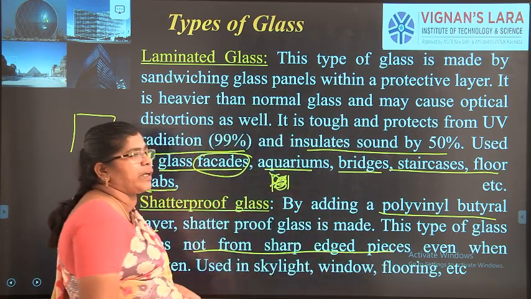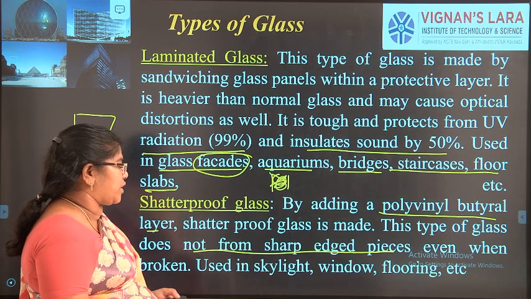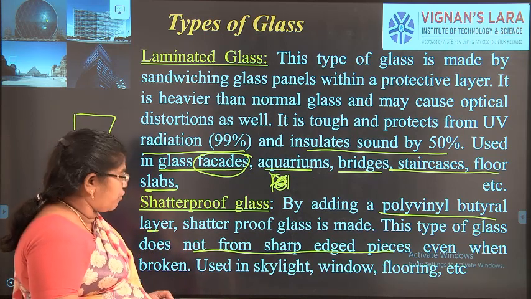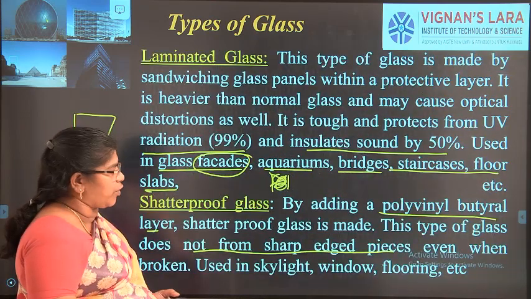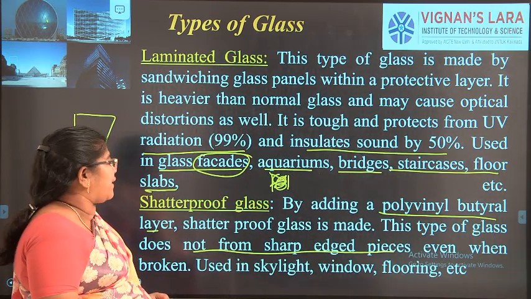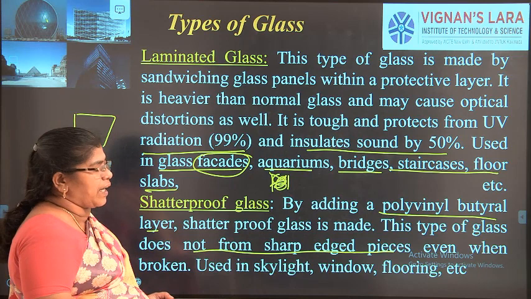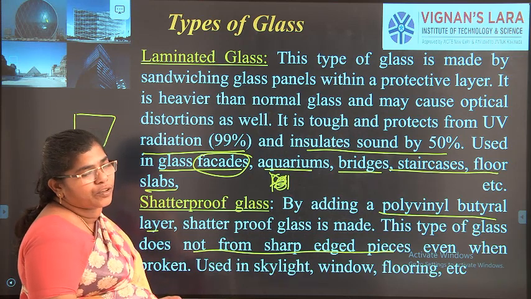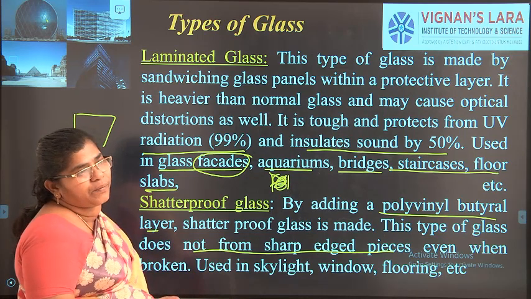Even when it is broken, it will give you smooth-edged pieces. It is used in skylights, windows and flooring. Mainly in mosaic floorings we use this type of shatterproof glass material. And nowadays if windows break into small pieces, the pieces will not hurt.